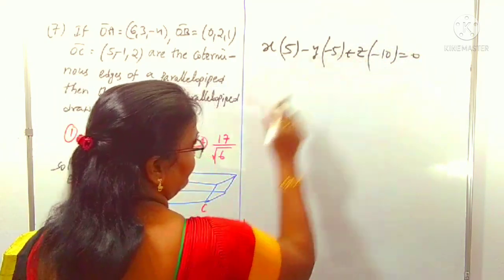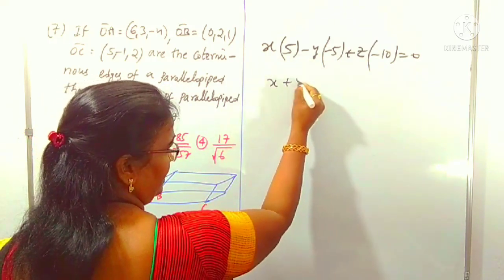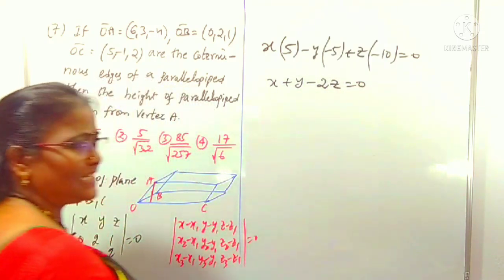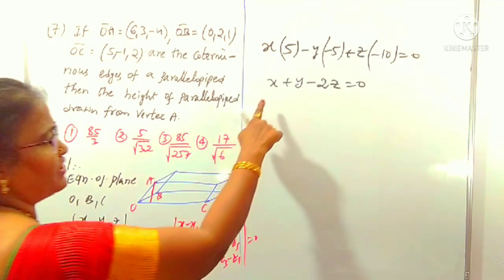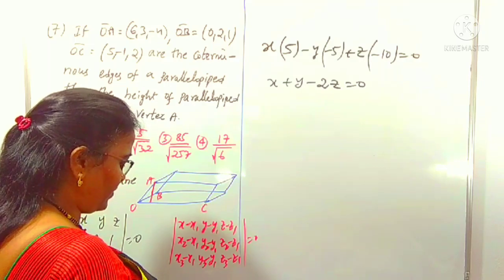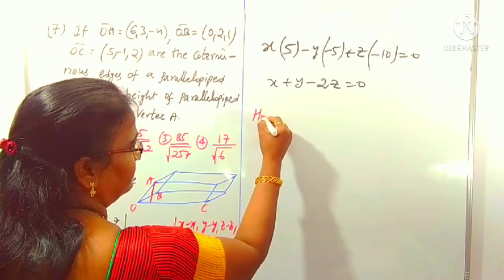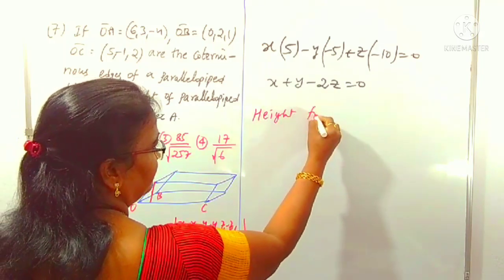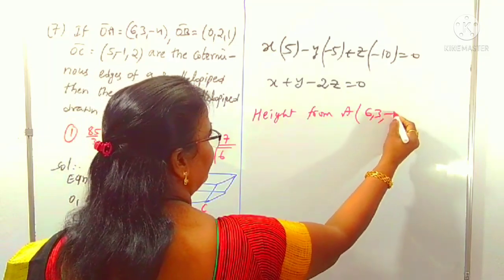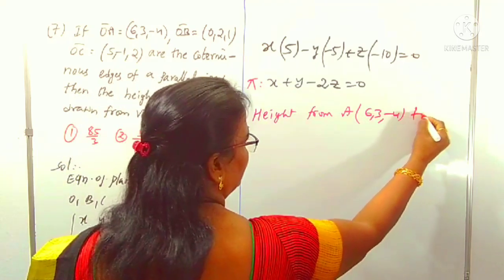From all these, we can cancel out the 5, which is common, that is x minus or plus y minus 2z is equal to 0, you can get. Cancelling the 5, this is now in the form of a1x plus b1y plus c1z equals 0. So what is the distance from the point? We need the height from the point A, what is the A point here? 6, 3, minus 4, to the plane. This is pi, you can take pi equals 0.